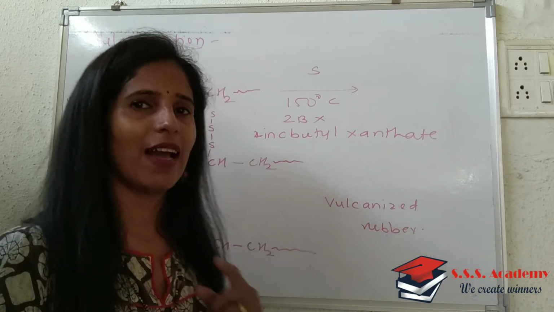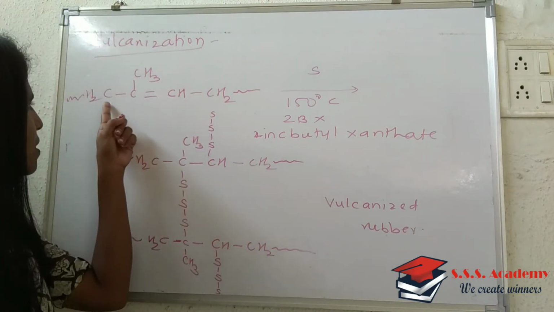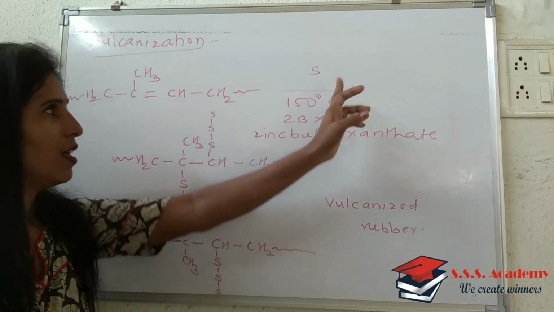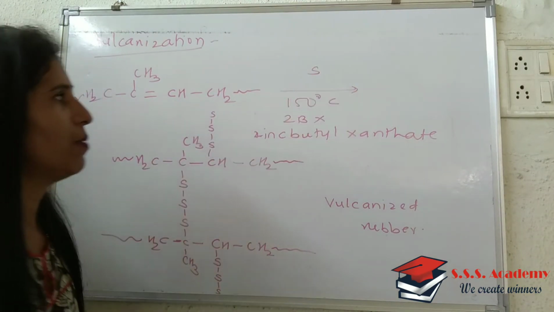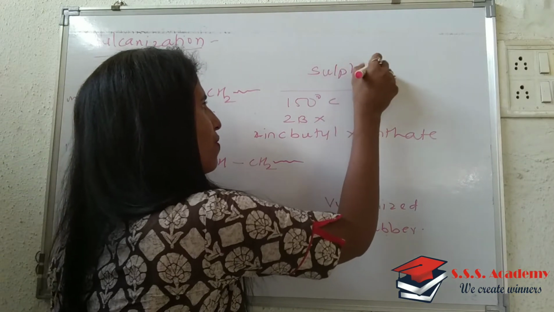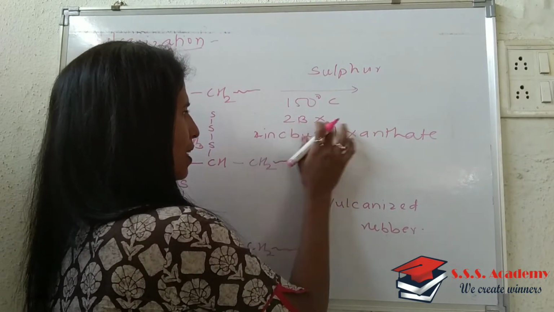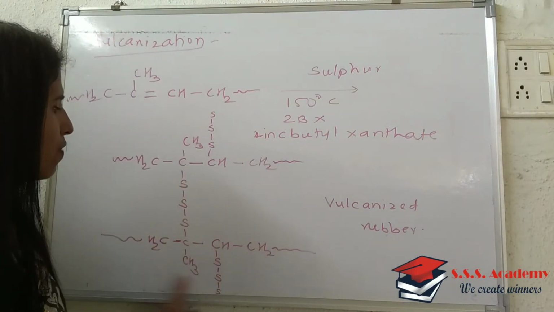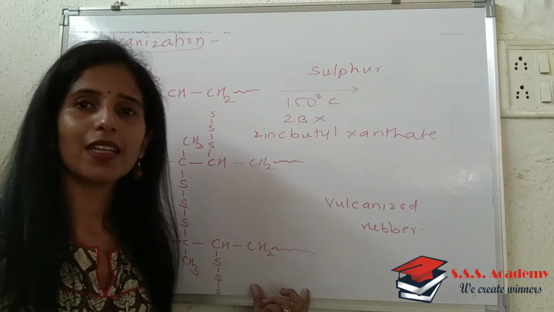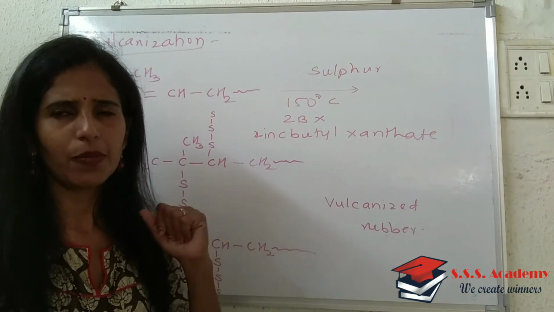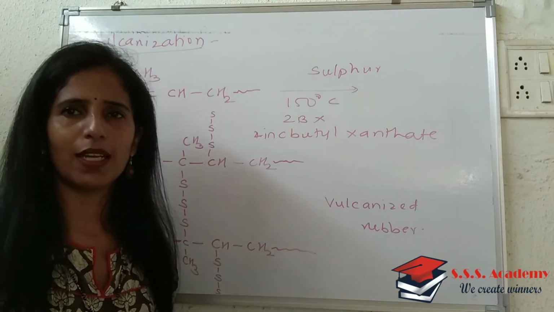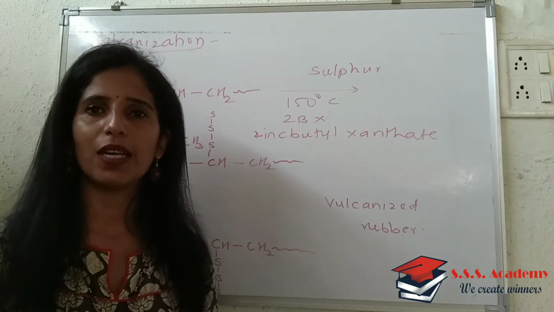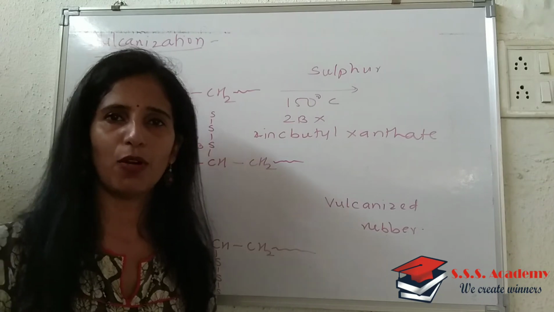And then you will write directly the vulcanization reaction: CH2, C, CH3, CH, CH2. This unit we have seen earlier. Onto the arrow you will write sulfur, then the temperature condition 150 degrees Celsius and ZBX, zinc butyl xanthate. Whenever added, it results in the formation of this kind of crosslink, and the resulting rubber is called vulcanized rubber. So this is something about vulcanization. Now we will see the second important polymer, that is polyethylene. So next we will write something about polyethylene.